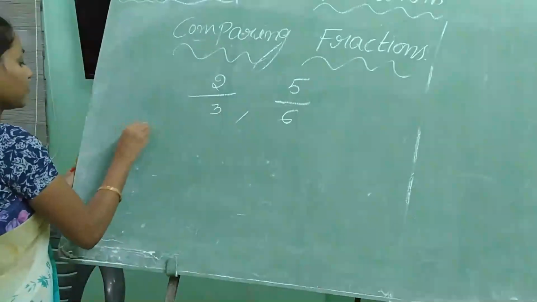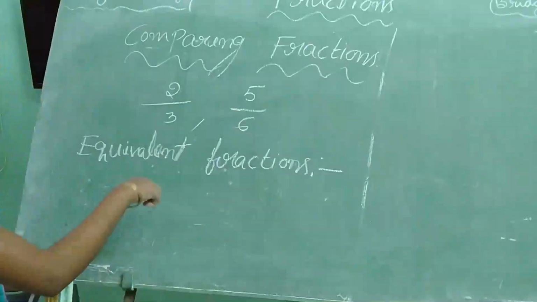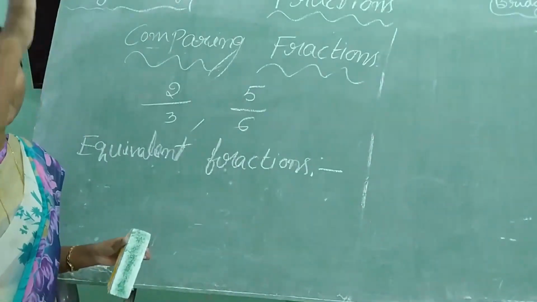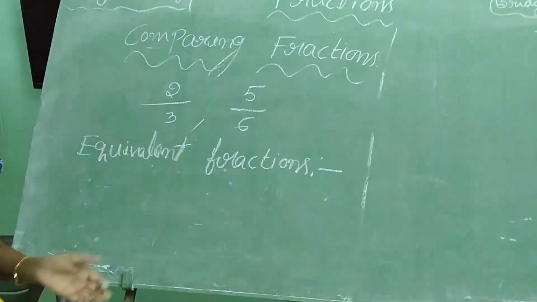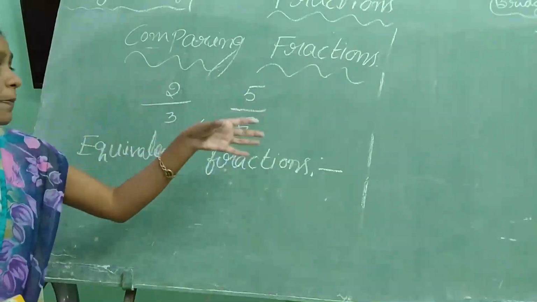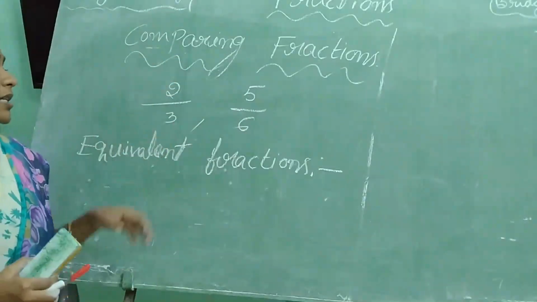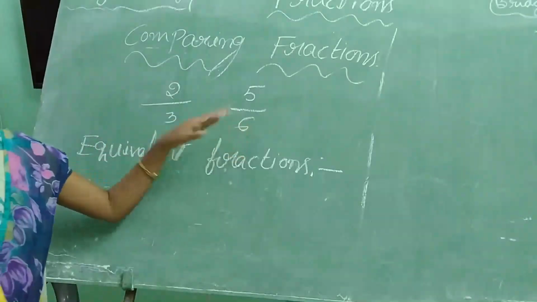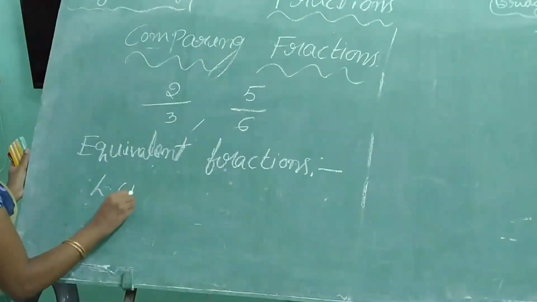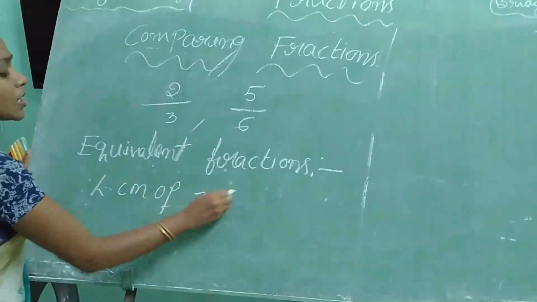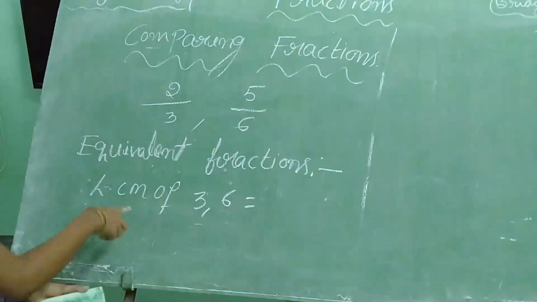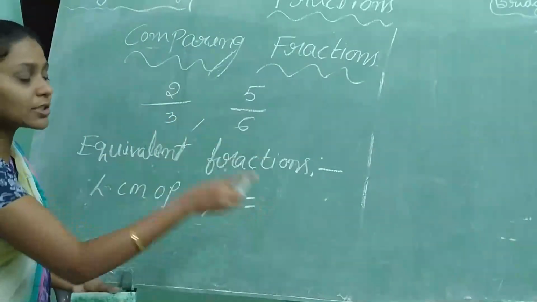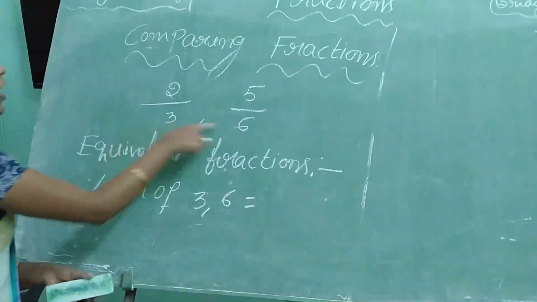Equivalent fraction. Equivalent fraction means if you multiply numerator and denominator with the same number, those fractions are called equivalent fractions. How can you assume which number we multiplied with the numerator and denominator? Can't say. So first you have to see the denominators. What are the denominators here? 3 and 6. So what will we do here? You will find the LCM of 3, 6. To find the equivalent fractions, you will find the LCM of denominators.